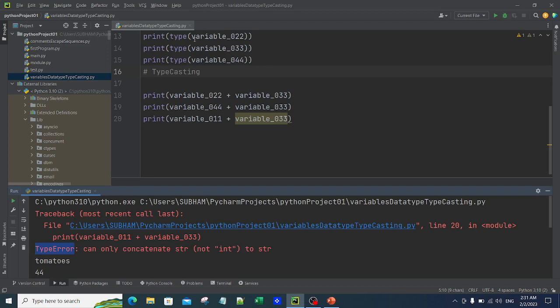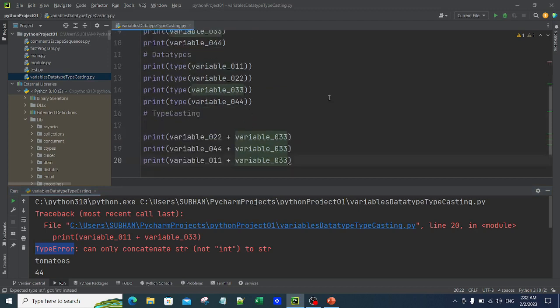The data types that we discussed at the top. What does it mean? You can simply apply your common sense over here. You cannot add two things of a different data type. You cannot add a string to an integer. Either you need to convert both of them to strings to join them, or you need to convert both of them to integers to join them. That conversion is called typecasting. I hope you understood this.